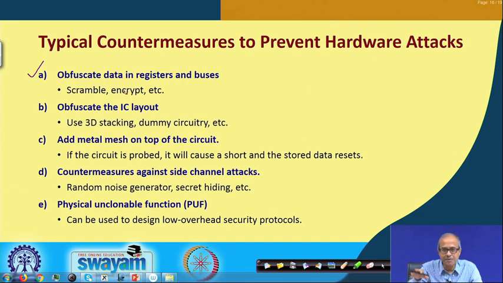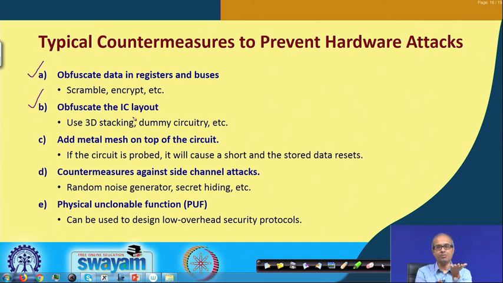Not only that, to prevent the reverse engineering we just talked about, we can also obfuscate the IC layout. For a person who will try to do this kind of reverse engineering, we are trying to confuse that person. We are using 3D stacking, that means instead of a single chip, we put chips one on top of the other, so that the problem of reverse engineering becomes more complicated.